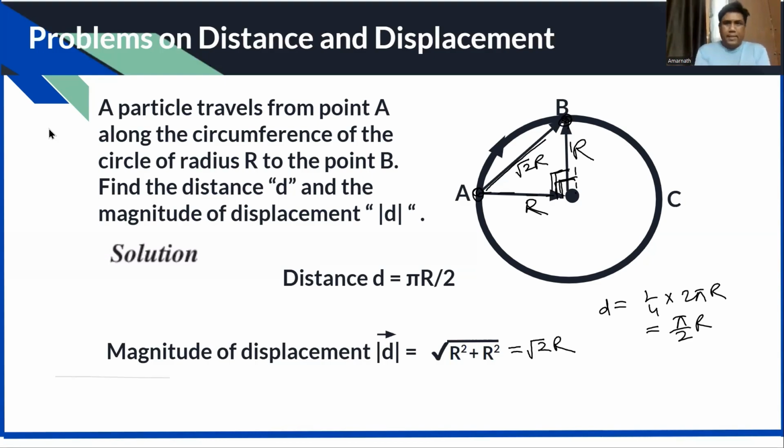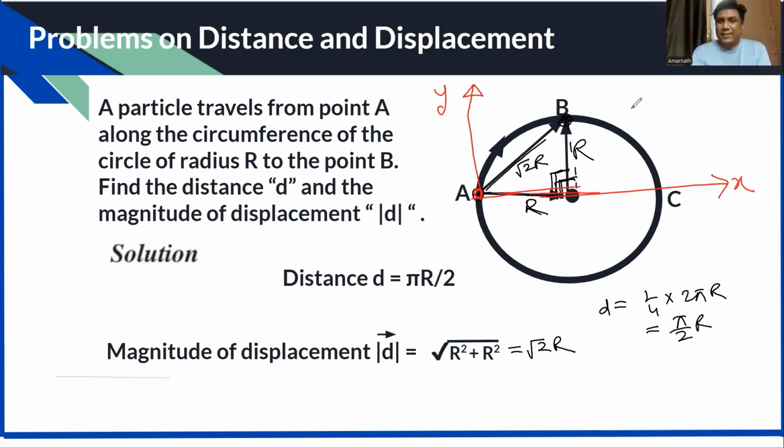Okay. One more way you can solve this problem. Take this as origin, this as the x-axis, and this as the y-axis. So what will be the displacement?